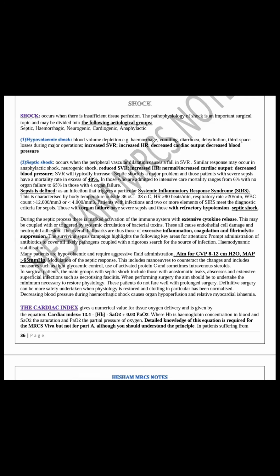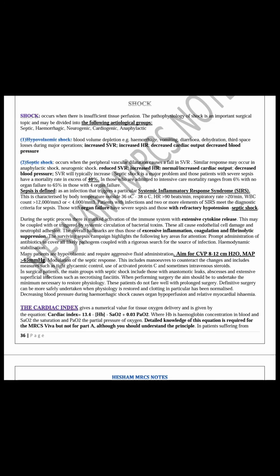So we have a lot of types of shock. The most important to be discussed in MRCS are hypovolemic and septic shock, but there are other types, like distributive shock, and distributive shock has 4 types.